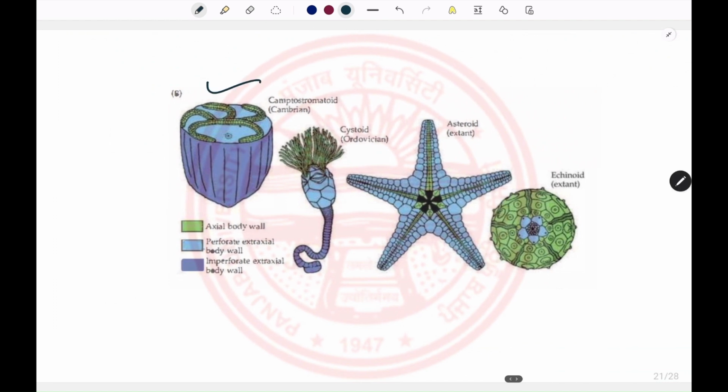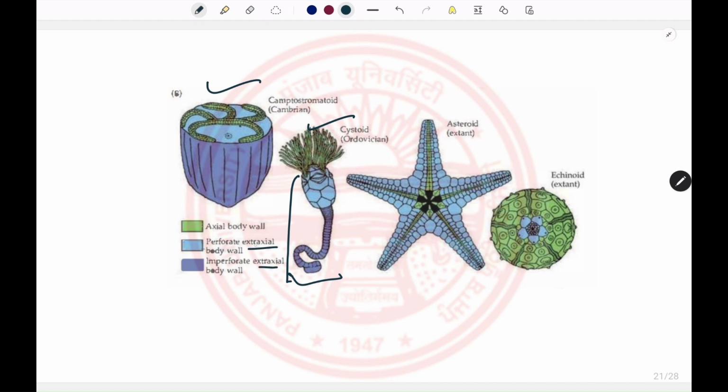So these are the primitive echinoderms. This is also a primitive one. This is the sea lilies or Crinoidea. This is the axial body wall that is derived from the rudiment, which formed from the left hydrocoel plus the left somatocoel. This is the non-rudiment part of the larva, and it includes the extraxial part.